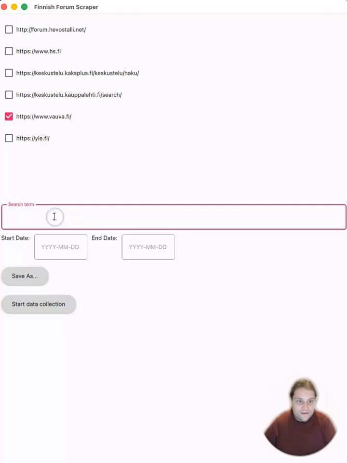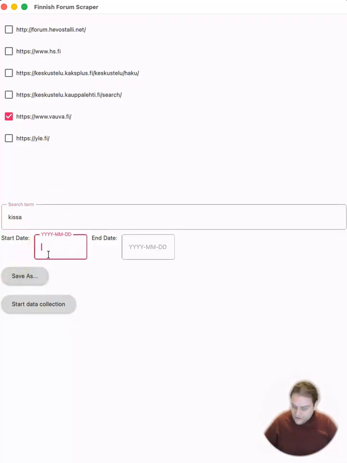Then you need to give in a search term, that is the term that you are interested to find in the content. You can leave this empty to collect all kinds of contents. But if I'm interested, for example, in contents around kissa, cats in Finnish, I would write kissa there.